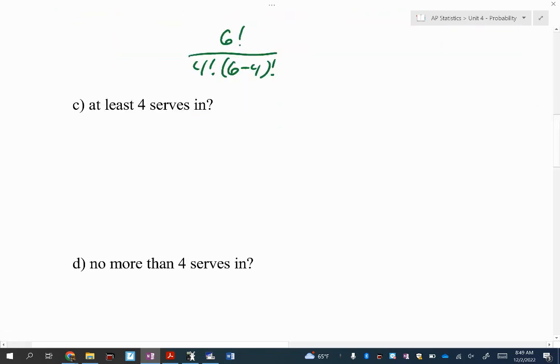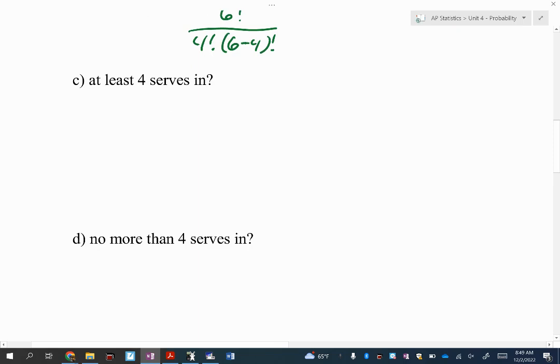Let's do letter C. At least 4 serves in. What's the likelihood she gets at least 4? So that would be 4 out of 6 or 5 out of 6 or 6 out of 6. So what's the complement to that?